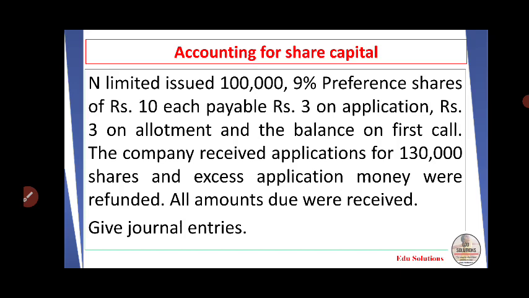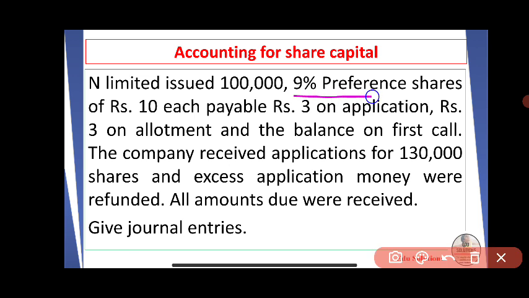Let us go through one example. N Limited issued 1 lakh 9% preference shares. Here the word 9% preference share is used. This is the name of the share. The company issued 1 lakh 9% preference shares of rupees 10 each, payable rupees 3 on application, rupees 3 on allotment, and the balance on first call. Balance will be rupees 4, total 10.